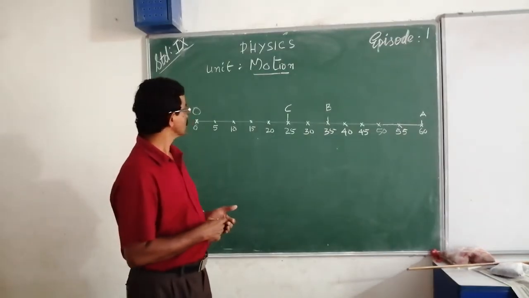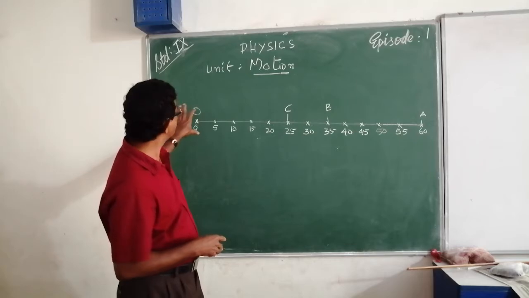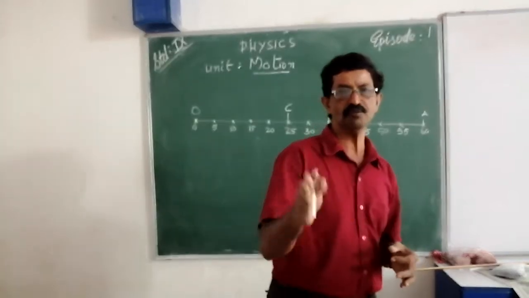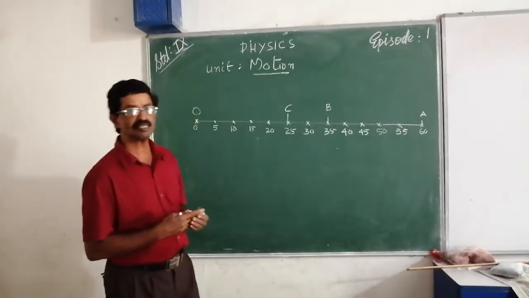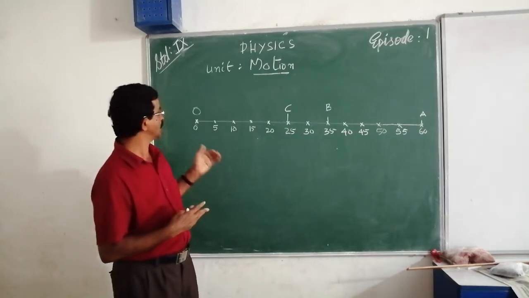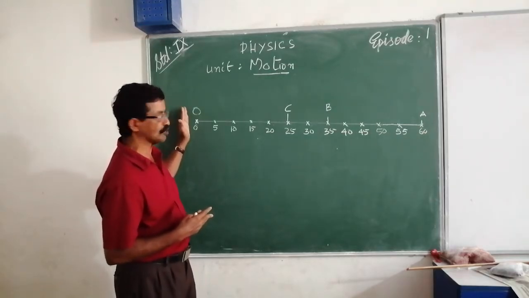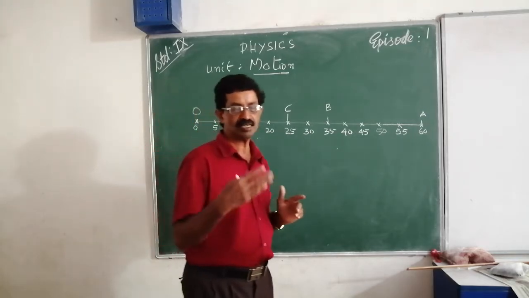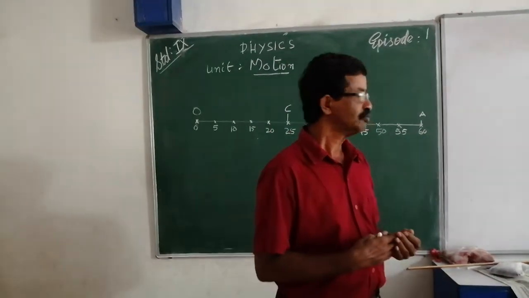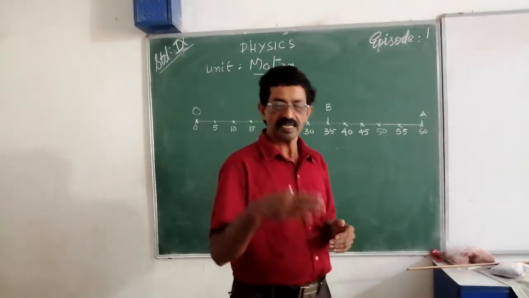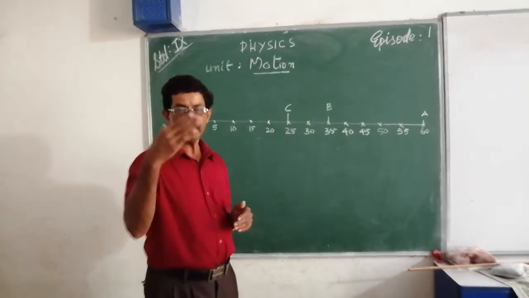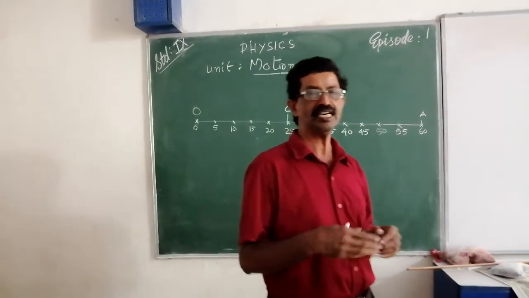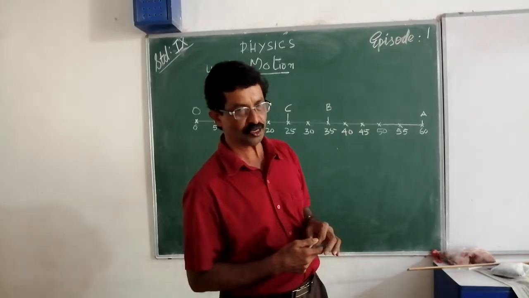In this, first we can discuss straight line motion. It is the simplest form of motion. See here, an object starts from O. To represent motion or rest, we must consider a reference body or a reference point. With the help of a reference point only, we can say a body is at rest or in motion.